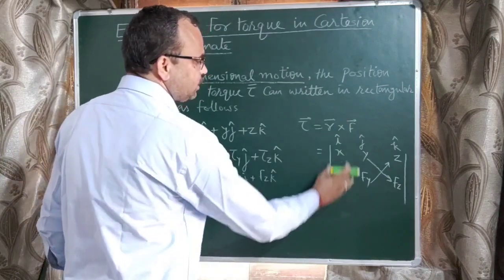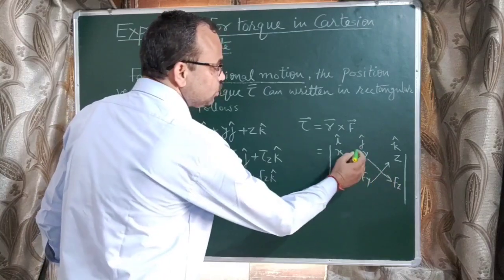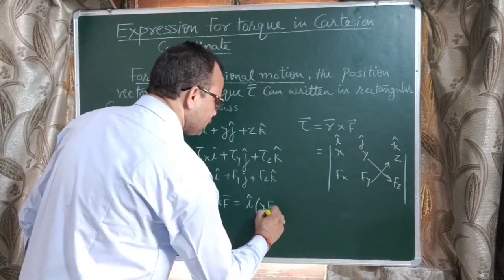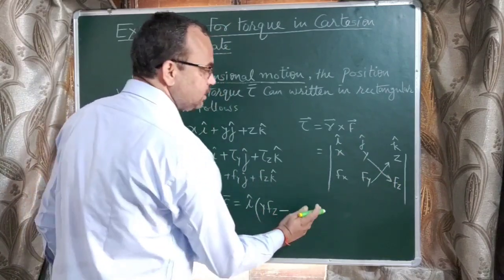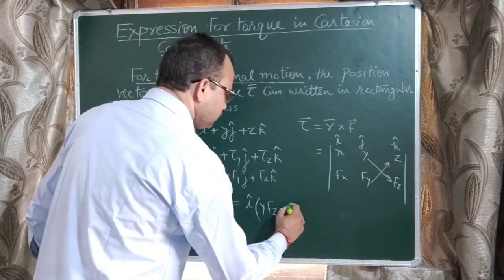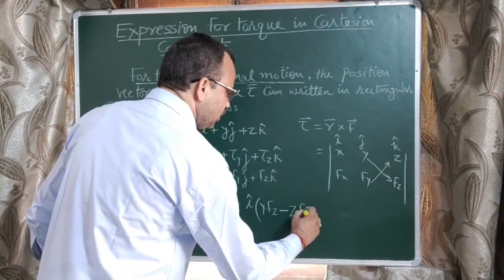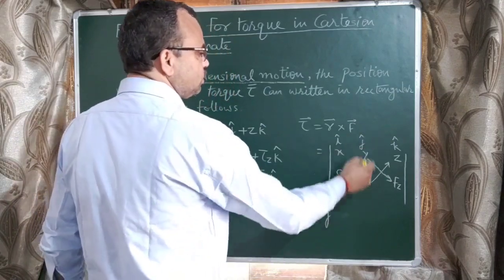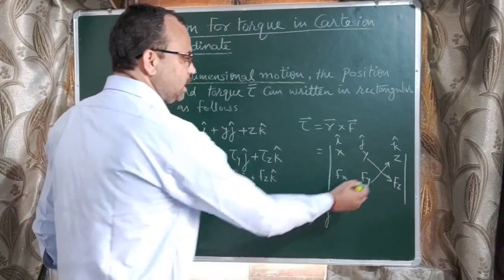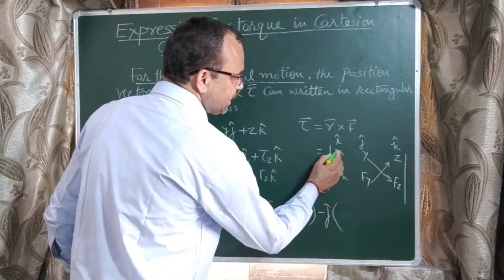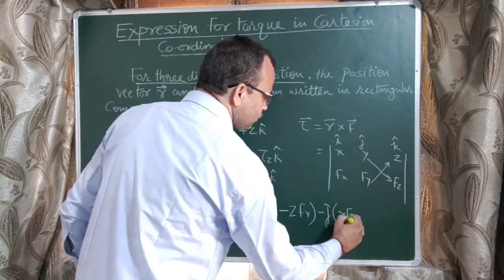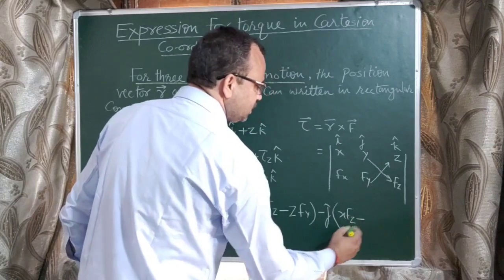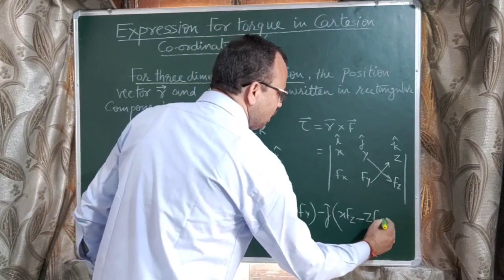Now first hide the first column and move from top to bottom, meaning y fz, minus sign, then bottom to top, meaning z fy. Then minus j, because this j cap is negative. Now hide the middle column, move here x into fz, minus sign, then z into fx.